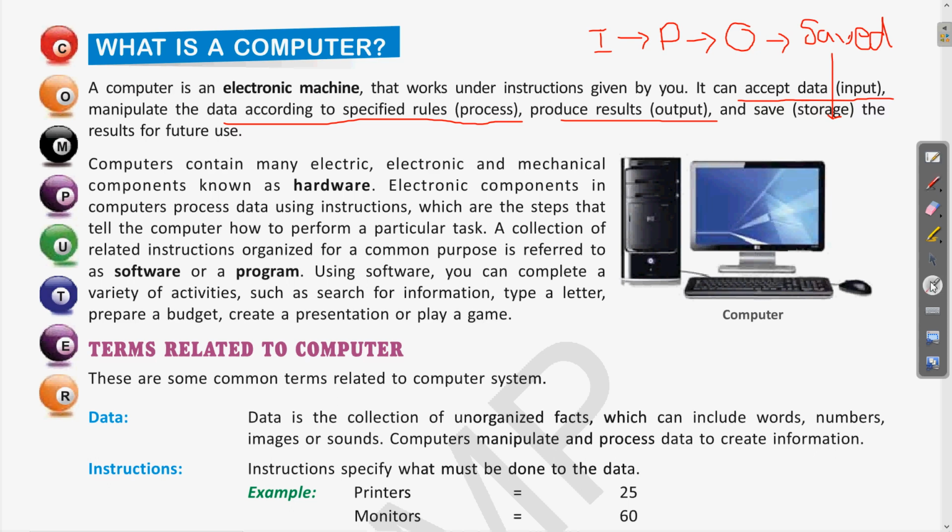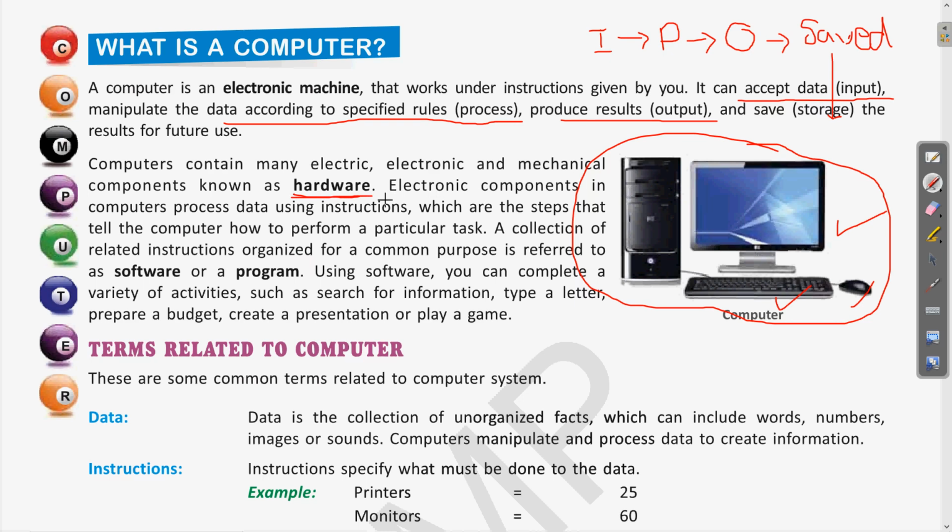Let us read further. The computer contains many electronic and mechanical components known as hardware. As you can see here, this computer has some physical components attached to it, like keyboard, mouse, monitor. All these components, which are electrical or mechanical, are physical attached parts. These are called hardware. Clear? By the name, hardware means we are able to see and touch them.